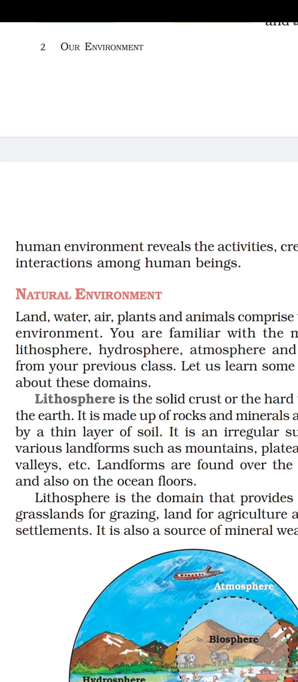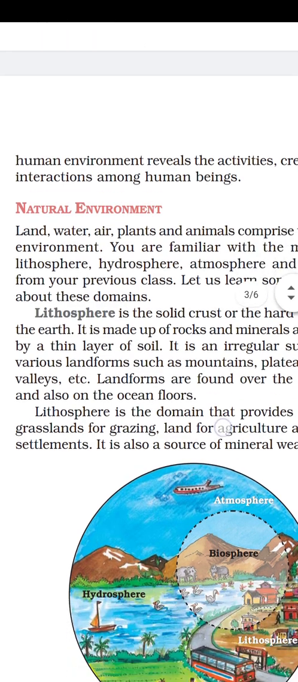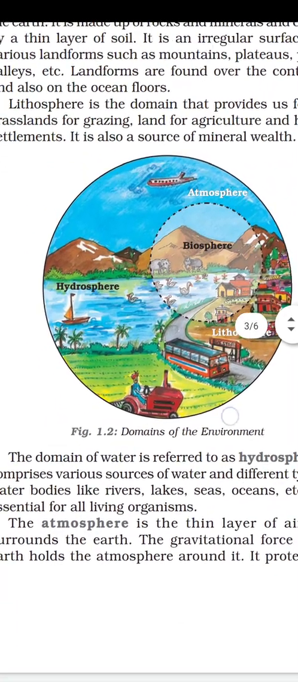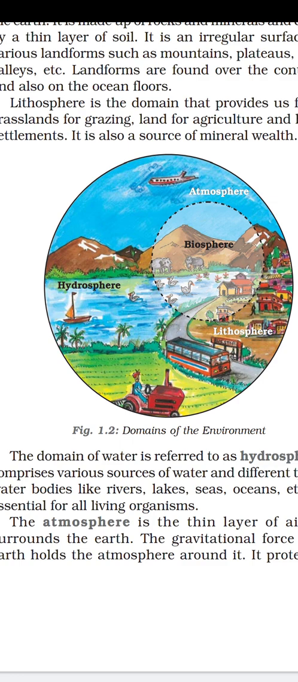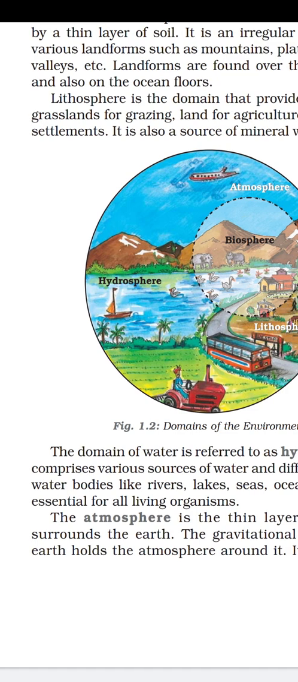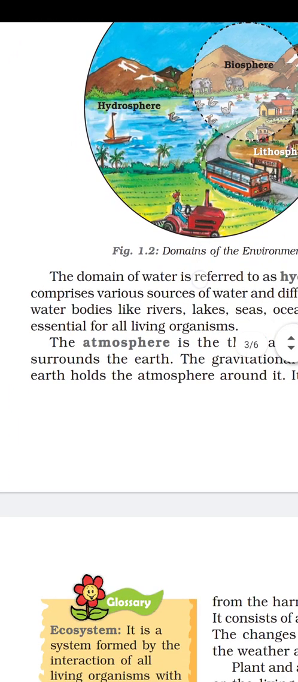Do you know what the lithosphere is? The solid crust is made up of rocks, no? So all the Himalayas, mountains, plateaus, plains, and deserts come under the lithosphere. And what is the hydrosphere? The domain of water comes under the hydrosphere. It means the water in lakes, rivers, seas, oceans, etc. And what is the atmosphere, children?